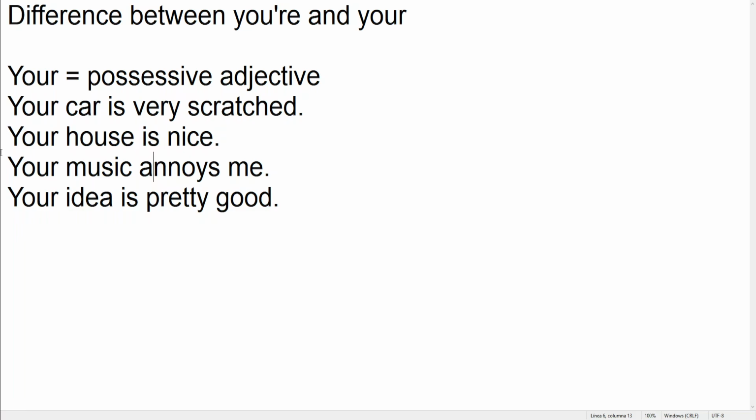Maybe in another conversation I tell you, hey, your house is nice. I'm talking to you, and I'm making reference to one of your possessions. Then we have your music annoys me. Maybe in another conversation you're blasting music that I don't like, so I tell you, hey, your music annoys me. Your music, because you are the owner of that music. That's your possession. You are playing that music, so that is your music in that moment.